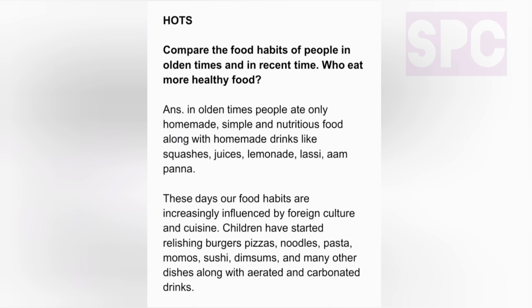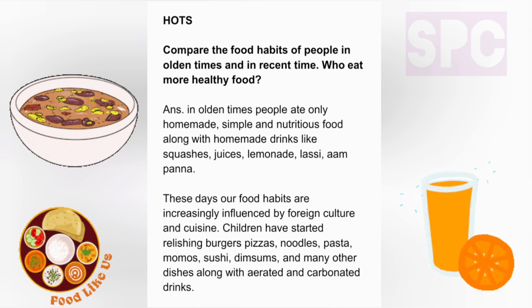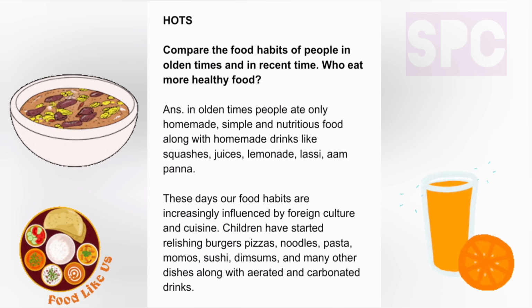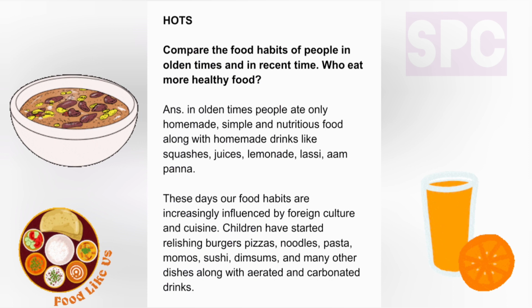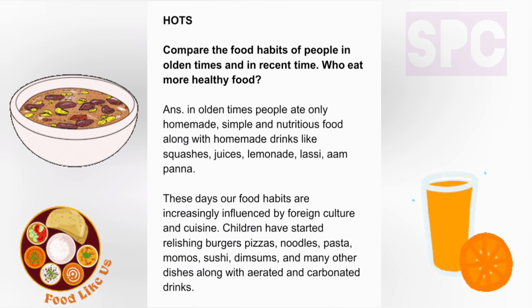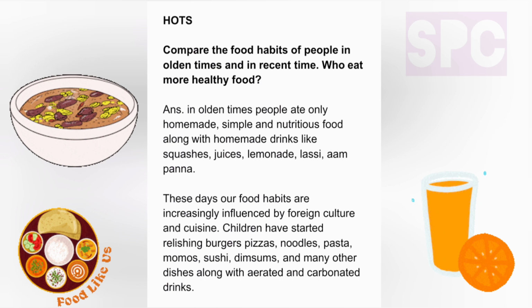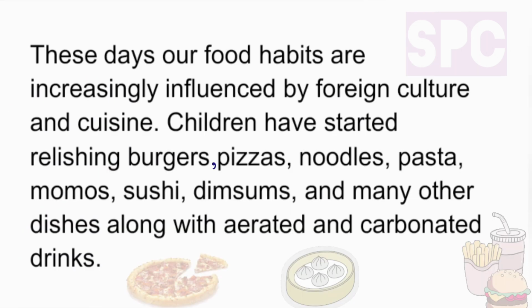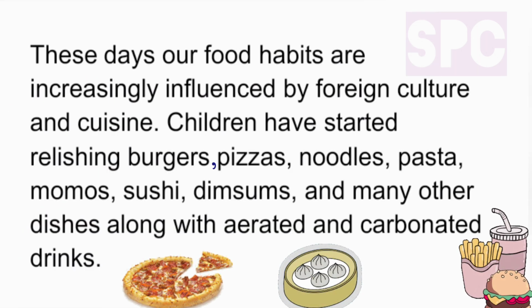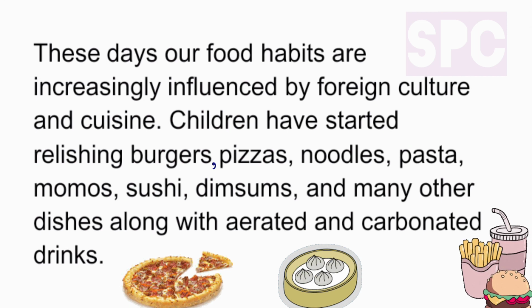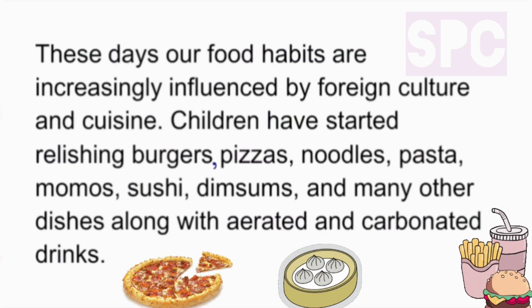Compare the food habits of people in olden times and in recent time. Who eat more healthy food? Answer. In olden times, people ate only homemade, simple and nutritious food along with homemade drinks like squashes, juices, lemonade, lassi, panna, etc. These days, our food habits are increasingly influenced by foreign culture and cuisine. Children have started relishing burgers, pizzas, noodles, pasta, momos, sushi, dim sums, and many other dishes, along with aerated and